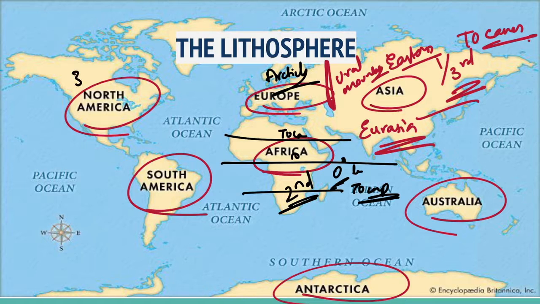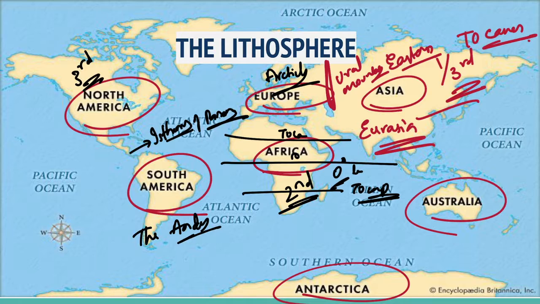North America is the 3rd largest continent of the world, and it is linked to South America by a very narrow strip of land called the Isthmus of Panama. The continent lies completely in the northern and western hemisphere. South America lies mostly in the southern hemisphere. The Andes, the world's longest mountain range, runs through its length from north to south, and South America has the world's largest river, the Amazon.